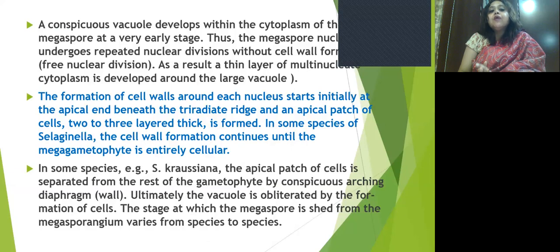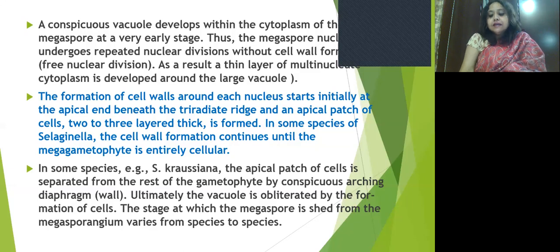A conspicuous vacuole develops within the cytoplasm of the megaspore at a very early stage. Thus, the megaspore nucleus undergoes repeated nuclear divisions without cell wall formation. As a result, a thin layer of multinucleated cytoplasm is developed around the large vacuole.